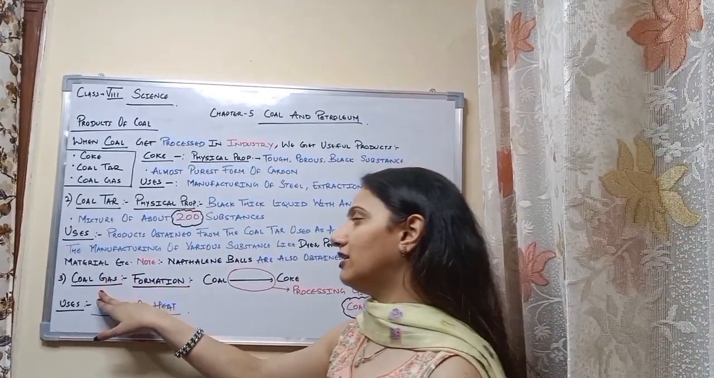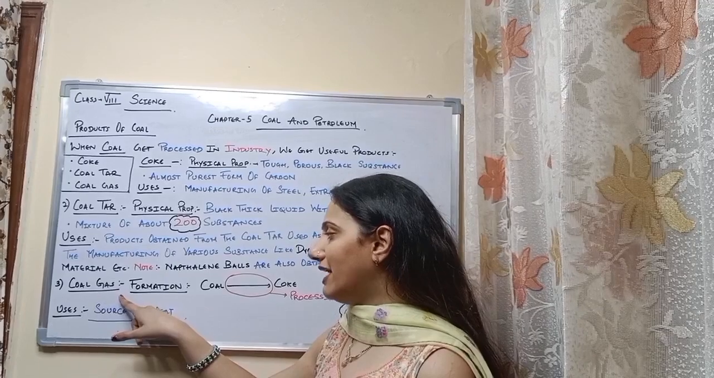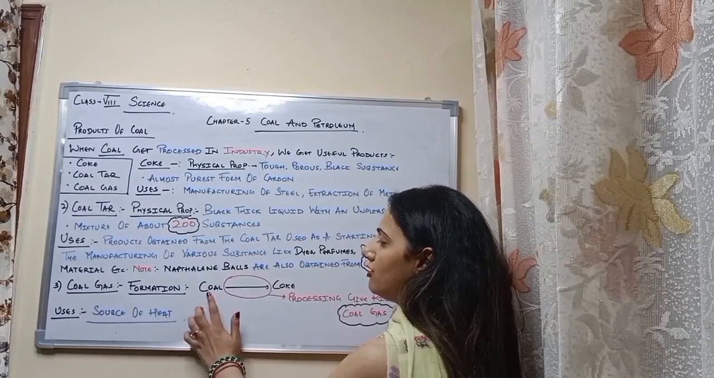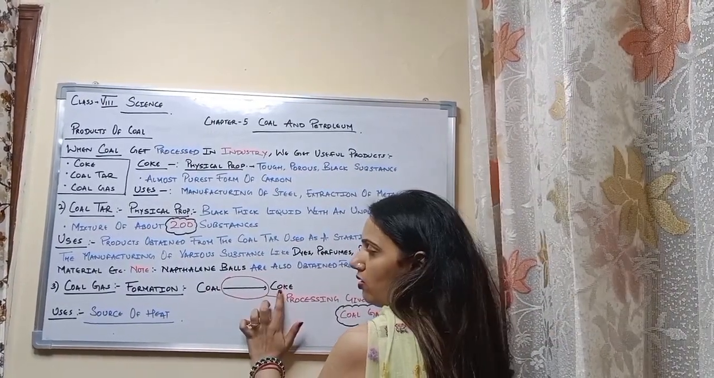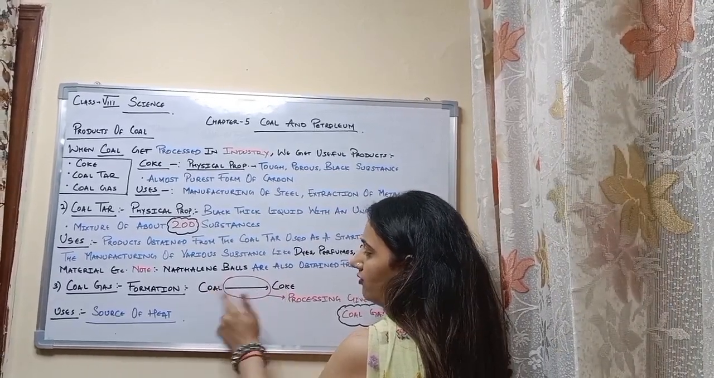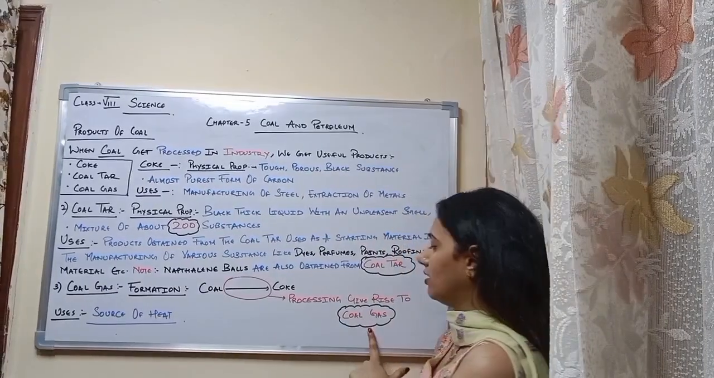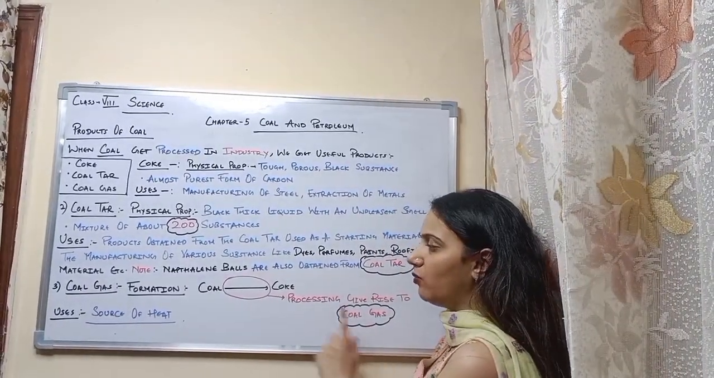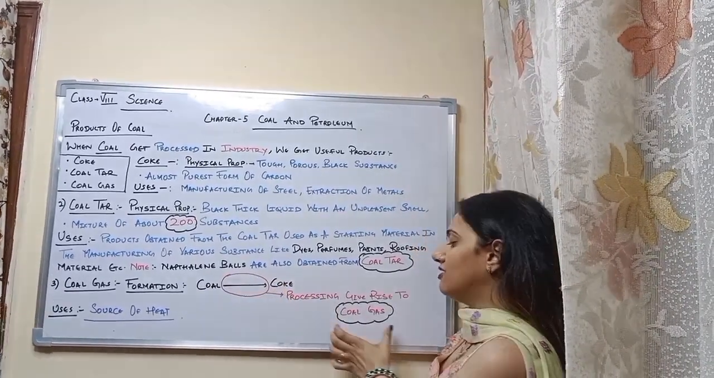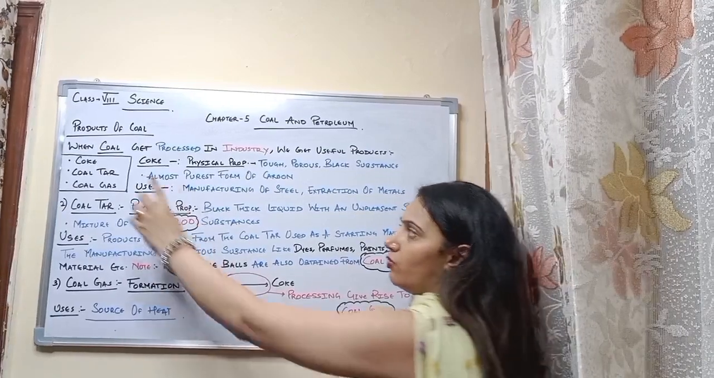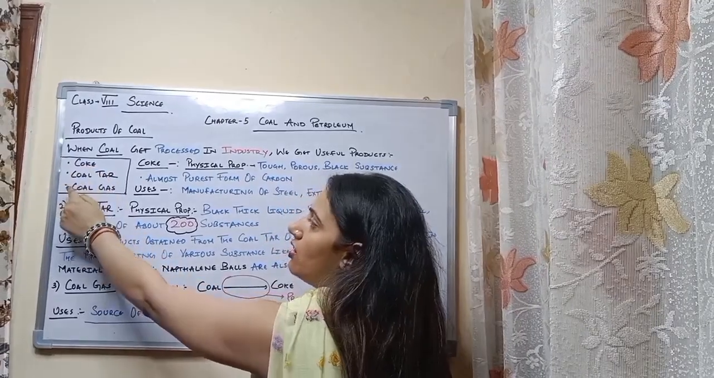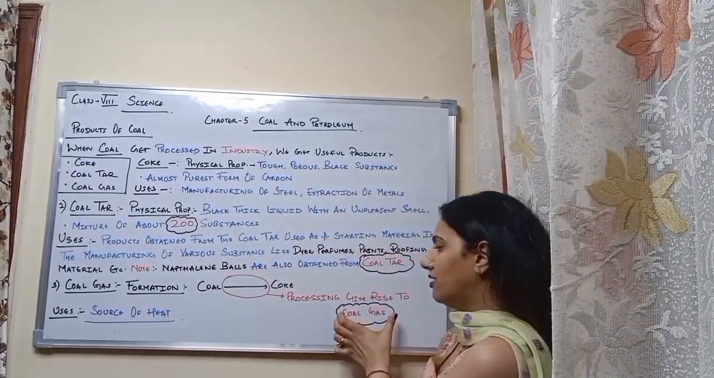Now, we come to product number three, that is coal gas. Talking about its formation, how does coal gas form? When we are processing coal to get the coke, in that processing, we get coal gas. I hope you are getting the point. When we are processing the coal to get product number one, that is coke, that processing gives rise to coal gas.